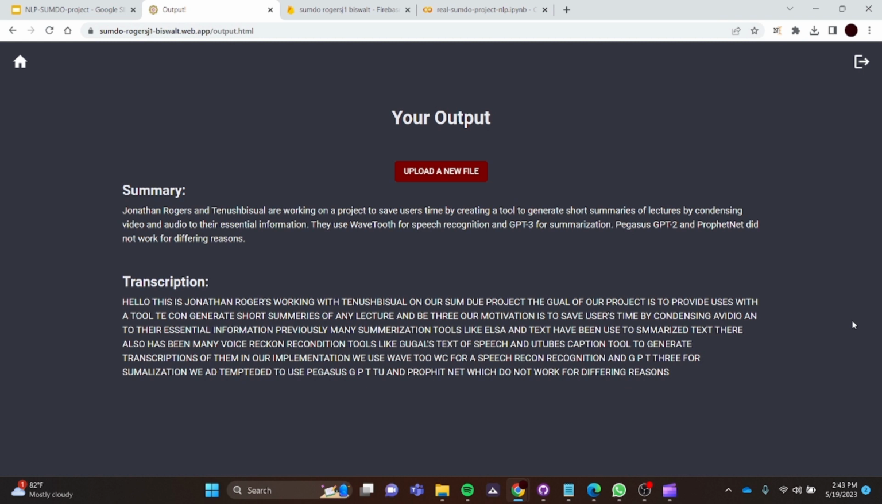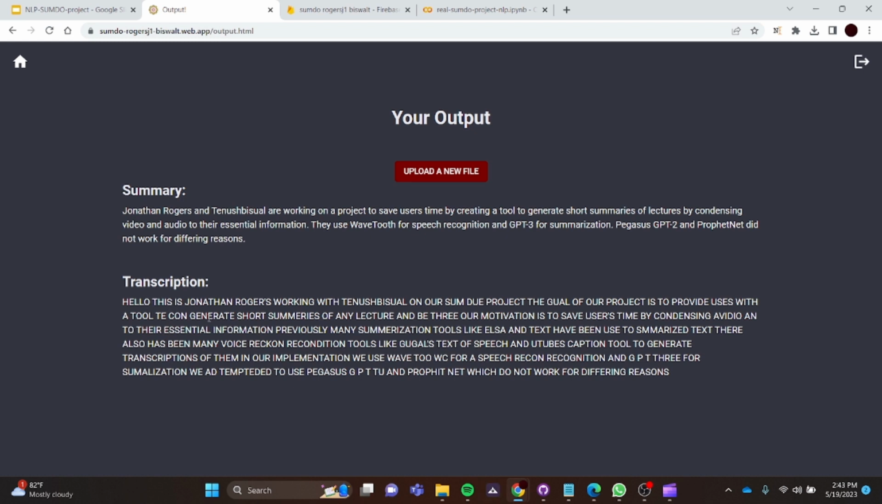As you can see, the reason it just pops up like this is because the JavaScript of this website is constantly surveying Firestore. Since we pushed the output to Firestore, it got the summary and transcription.